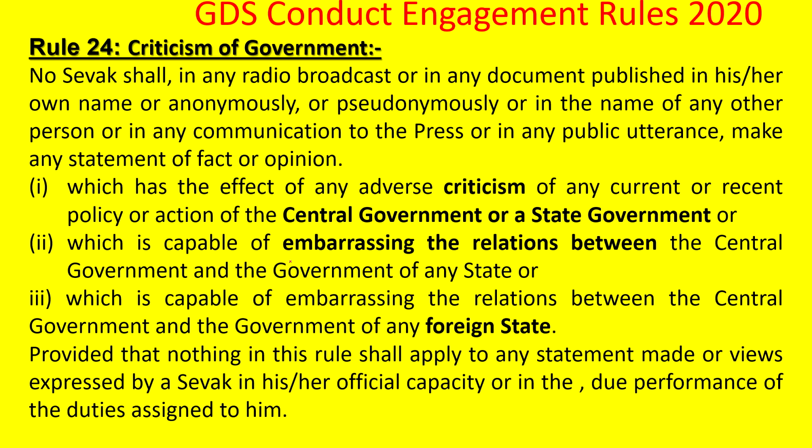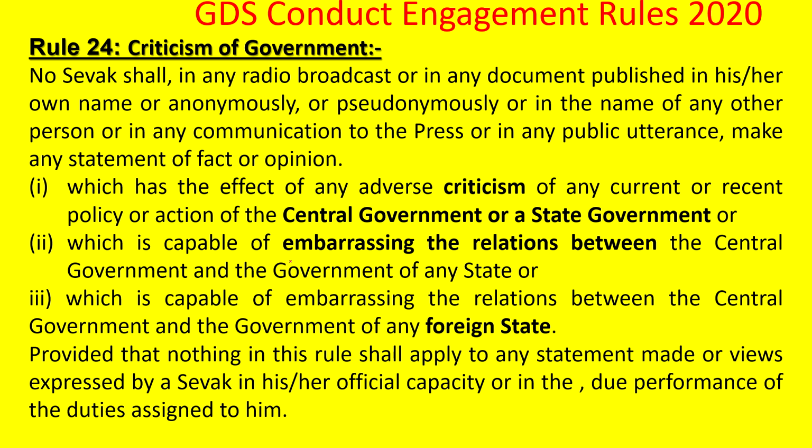Rule 24 is about criticism of government. No sevak shall, in any radio broadcast or in any document published in his or her own name, anonymously or pseudonymously, or in the name of another person, make any statement, that is, he should not give adverse criticism against the central government or state government, or any statement that will embarrass the relationship between the state and central government, or the relations of the state or central government with any foreign state.